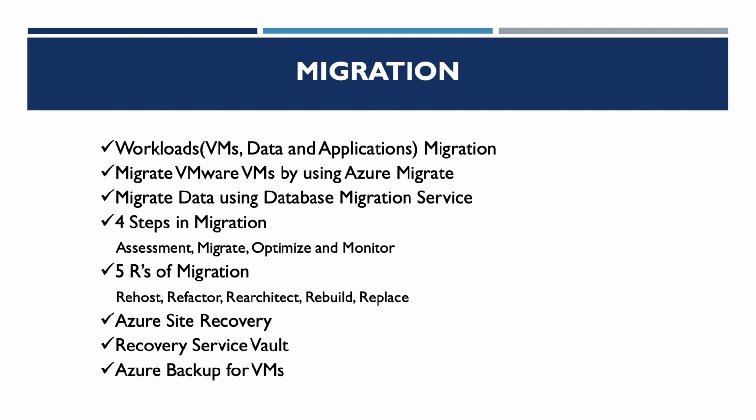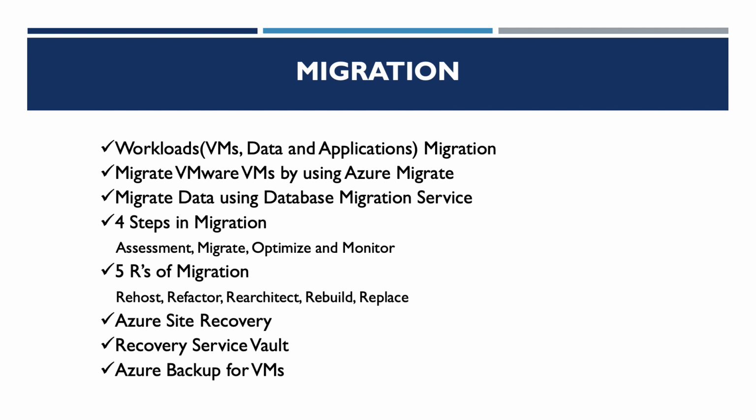In case of migration, there are 5 types. Rehost: if we want to migrate VMs from on-premises to Azure, we can use rehost, or if we want to migrate the database to Azure SQL Database, which is a PaaS service, that is one type of rehost. Refactor: if we want to migrate applications also to Azure, then we need to refactor.